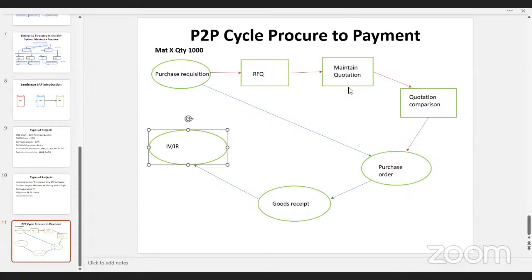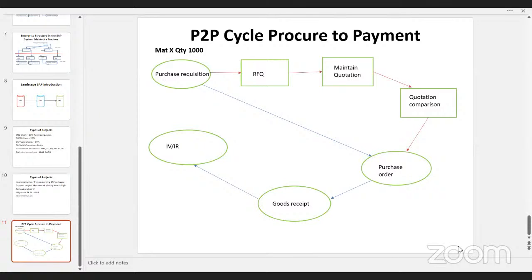Once you receive all the quotations, including the discounts and everything, we maintain them in quotation processing. After maintaining all this information, we compare the prices. When you compare the prices of these 3 vendors, vendor A is supplying the material at 10 rupees, whereas vendor B is selling at 11, and vendor C at 12 rupees. So who is selling at the best price? Vendor A, for 10 rupees only.